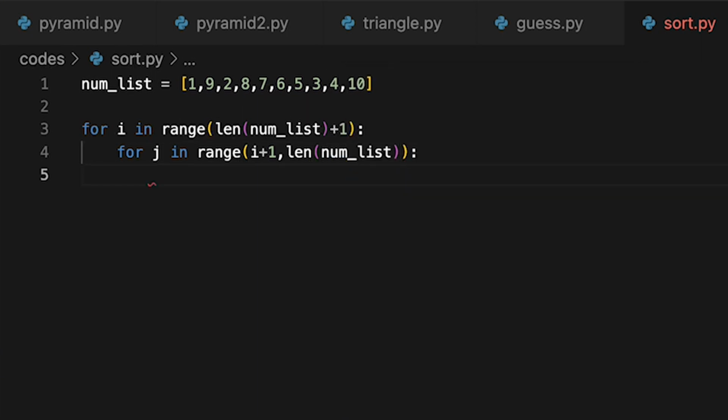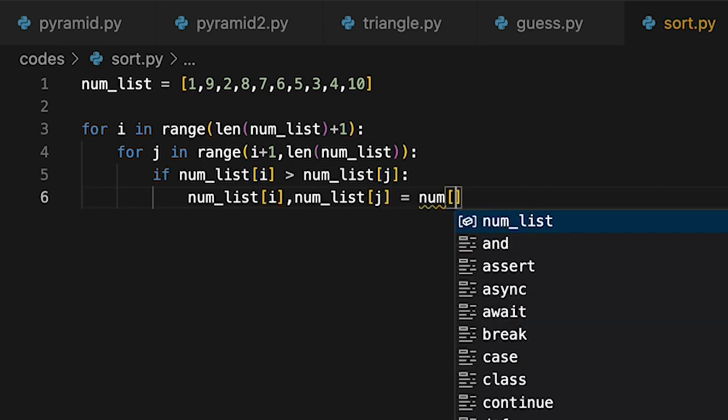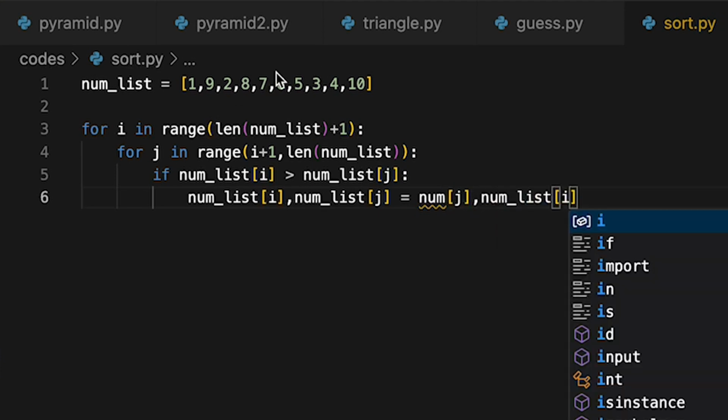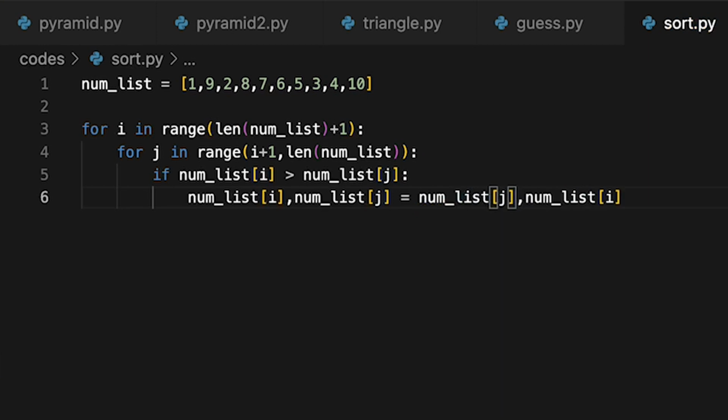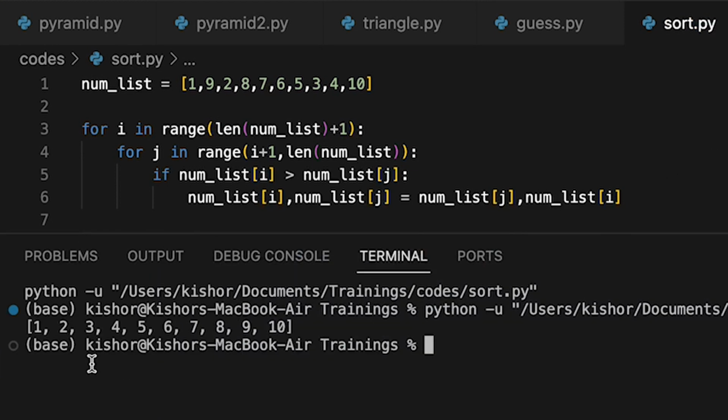Okay, in this way, and here we will check if numList of i is greater than numList of j. That's it, only these things. Then swap the elements. For swapping, either you can use a temporary variable or you can directly swap in this way: numList of i, numList of j equals numList of j, numList of i. Okay, print the list. You can see now this is sorted in ascending order.